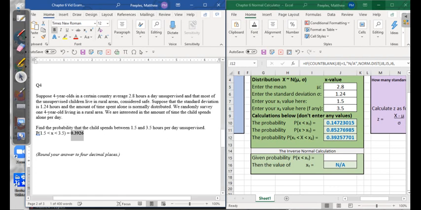And of course, what this is saying is that, according to this survey, any randomly chosen 4-year-old that meets this description has a 39.26% chance of spending between 1.5 and 3.5 hours unsupervised and alone.